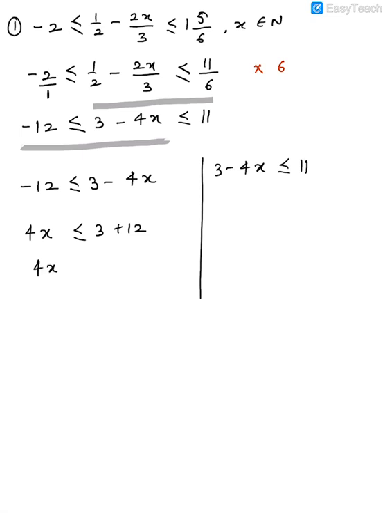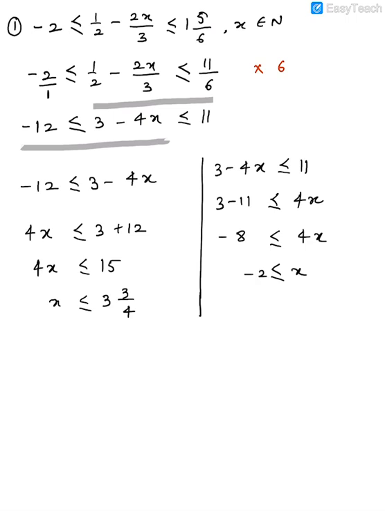So now you will get 4x is less than or equal to 15, x is less than or equal to 3.75. You may write it in fraction also, or I wrote it in decimal. I think I will write it here as the fraction 15 by 4. What would you get here now? Again here I also have to make x positive first. So 4x goes on the other side. So now you have minus 8 less than or equal to 4x. So x is greater than or equal to minus 2. Now if you combine them, see what you will get: x is greater than or equal to minus 2 but less than or equal to 15 by 4.